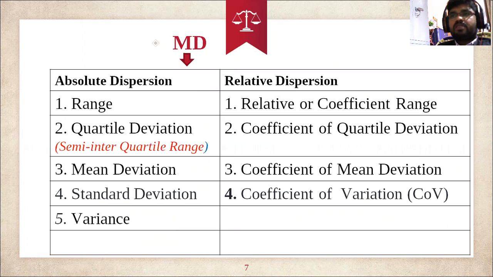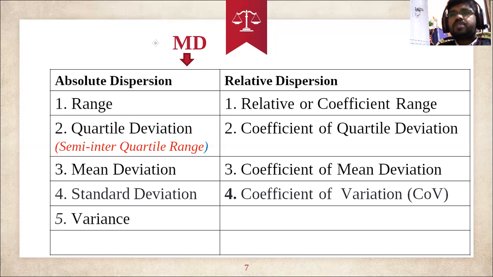What are the absolute dispersions? The absolute dispersions are range, quartile deviation (also called semi-interquartile range), third one, mean deviation, fourth one, standard deviation, and the fifth one, variance.